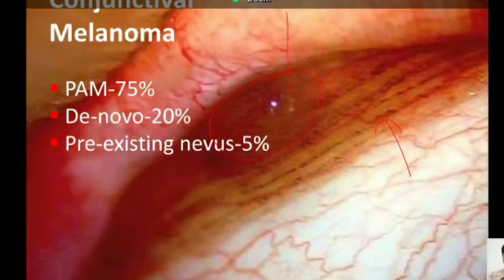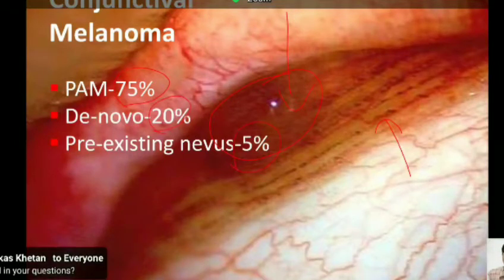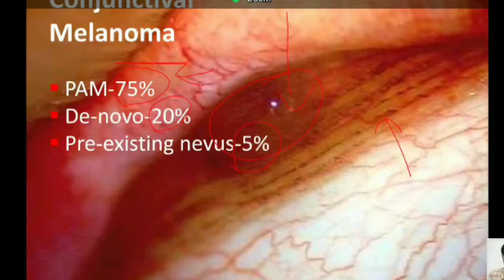So PAM with atypia is dangerous. But when you look at the converse data, we talked about PAM causing melanoma. But when you look at 100 cases of melanoma, how many are caused by PAM? Very striking, 75%. De novo is only 20%, pre-existing nevus 5%. So the most important cause for melanoma still remains PAM, but not all PAM can cause melanoma.